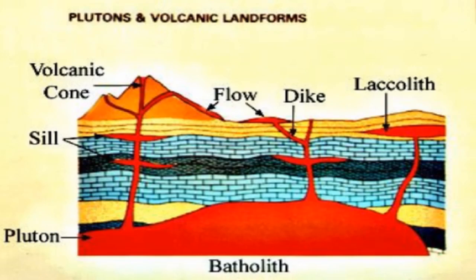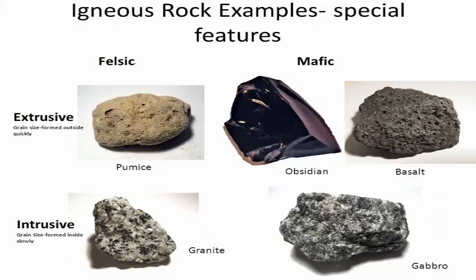Laccolith is a dome-like mass of igneous rock which arches the overlying sediment and has a more or less flat floor. Sill is a sheet-like body of igneous rock. It is formed when magma forces its way between two layers of sedimentary rocks and cools and solidifies there. Dike is a sheet-like body of intrusive igneous rock.